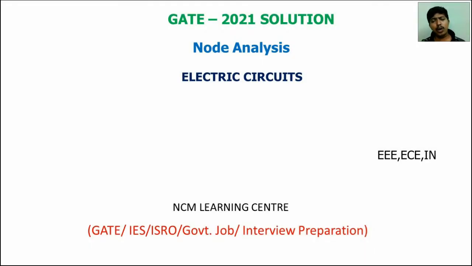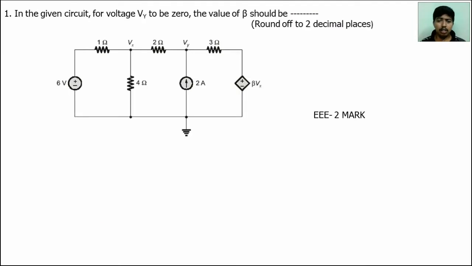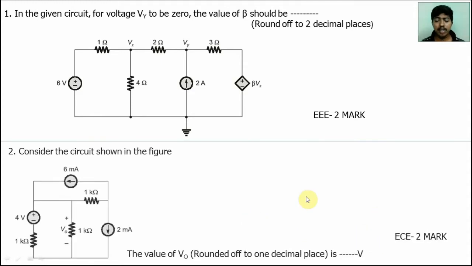In this video, I am going to discuss GATE 2021 exam solutions from node analysis concepts. This video will be very useful for electrical engineering students, electronics and communication engineering students, and instrumentation students. The first question was asked in the GATE 2021 electrical department examination. Two more questions, the second one, were asked in the EC department. From instrumentation, there are no questions from node analysis concepts. So we will discuss one by one.